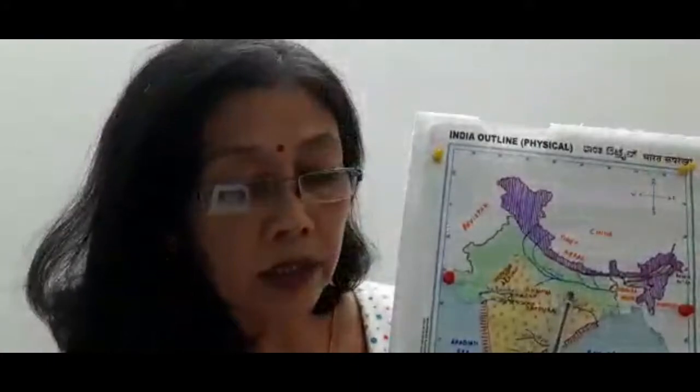And how has the Ganga plain been formed? With the help of the Ganga and its tributaries. Name some Ganga tributaries. These are Yamuna, Alaknanda, Gomti, Ghaggar, Gandak, and Son. So many rivers and tributaries form this alluvial plain, the Ganga plain.